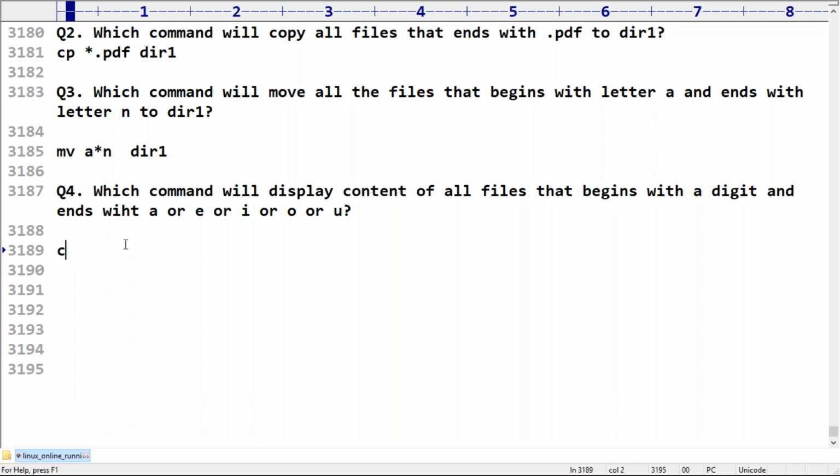To display content, cat is the command. Begins with a digit means any digit you can take, then star, and ends with a, e, i, o, u. Here you can take just digit also; it is also acceptable.